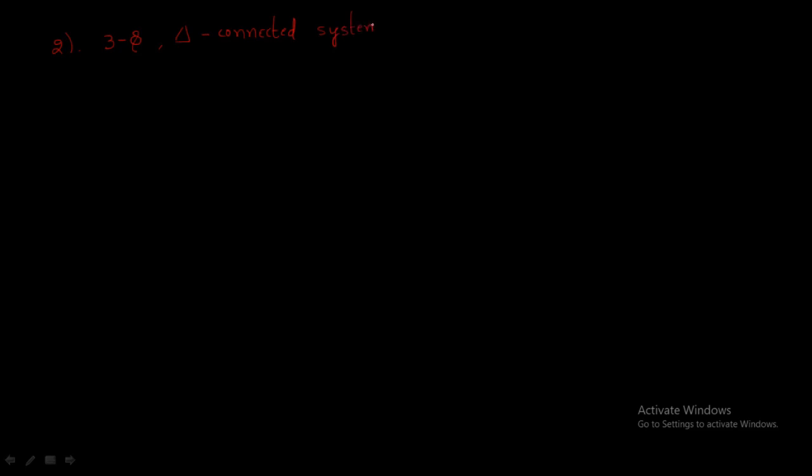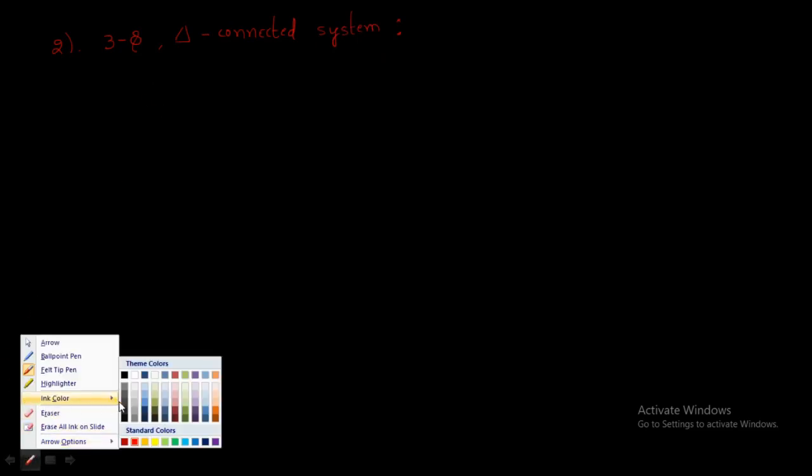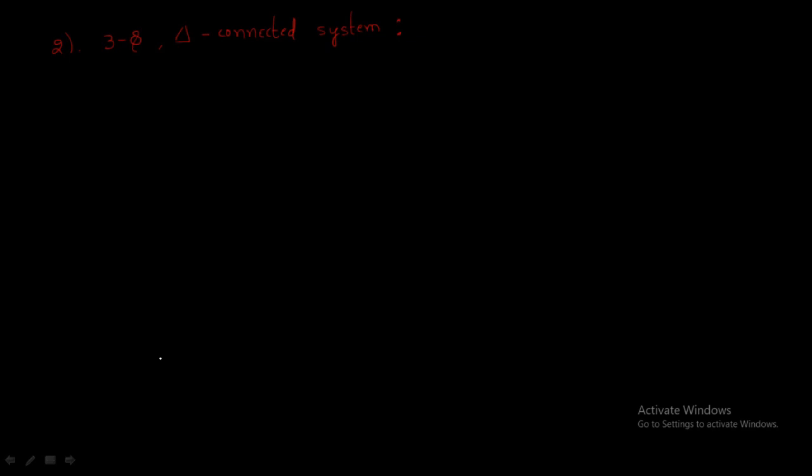Right. So for the delta connected system, the name itself says it again: look at the symbol and draw the figure. The figure looks like this. This is one phase, and this is the other phase, and we have the other phase, right?